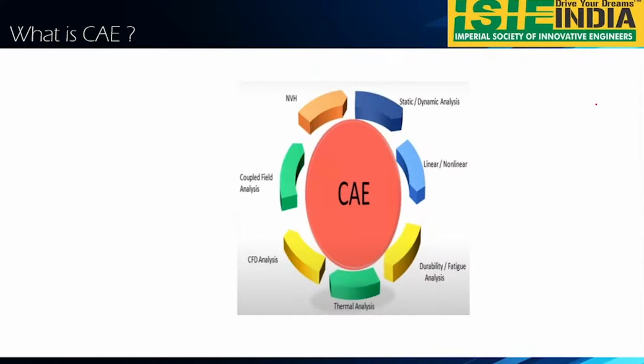In the same case, you have one more analysis called durability or fatigue. What is this durability or fatigue? Everyone knows about the warranty and lifetime of your component. When they launch the product, they will give a warranty for 1 year or 2 years or 3 years. How are they going to give that warranty? Based on the analysis they have performed. Take an example of a rotor, an electric motor. They will give a warranty of 1 year or 2 years.